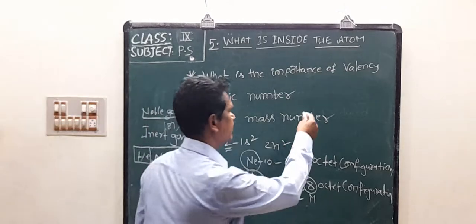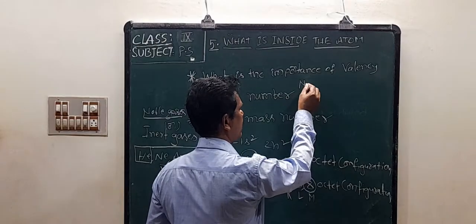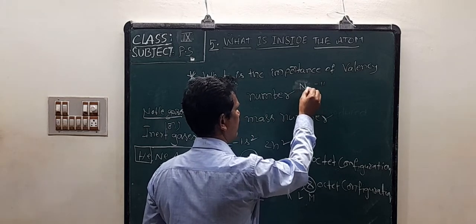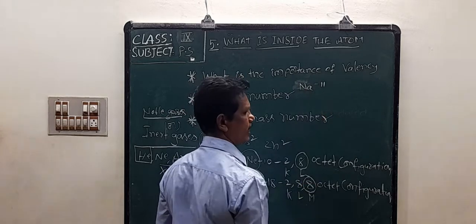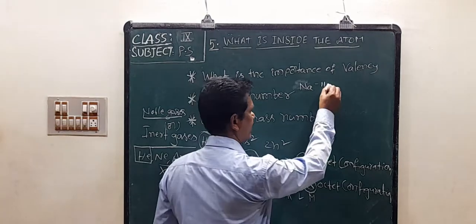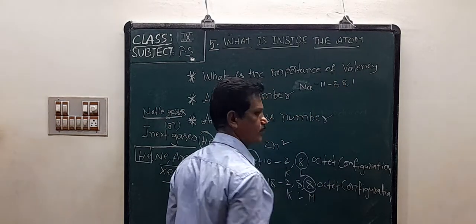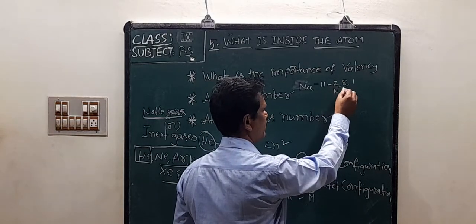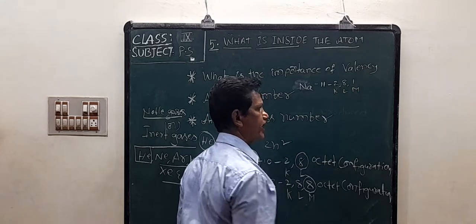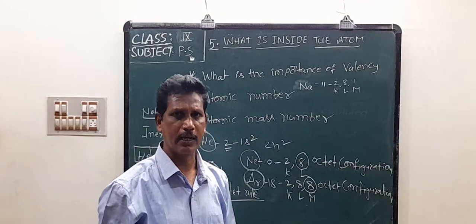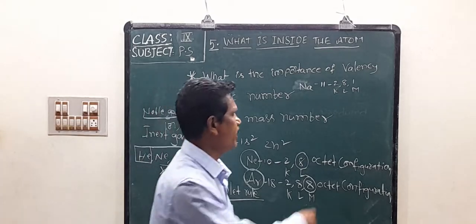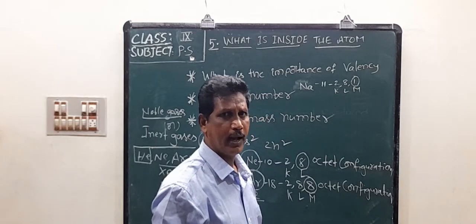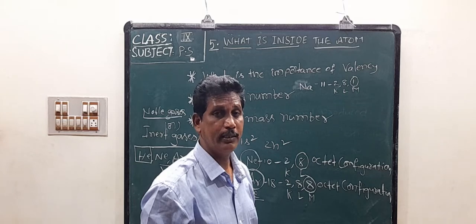For example, we know sodium. The atomic number of sodium is 11, so it contains 11 electrons. Its electronic configuration is 2, 8, 1: the K shell contains 2 electrons, the L shell contains 8 electrons, and the M shell contains 1 electron. If sodium loses this one electron, it gets an octet configuration, like the nearest inert gas, neon.